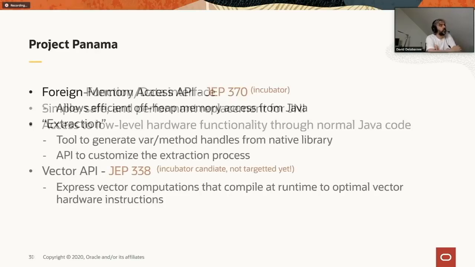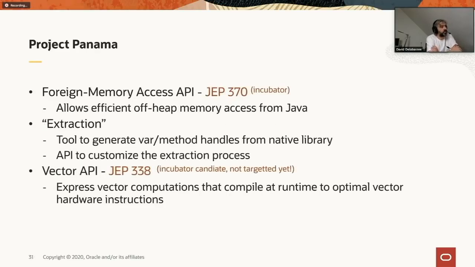If we look at the deliverables of Panama, there are three main deliverables. First, the foreign memory access API, which is in Incubator in 14. So that's something that you can use already today. It basically allows you to efficiently and safely use memory that is not on the Java heap, but you can access that memory from Java code.